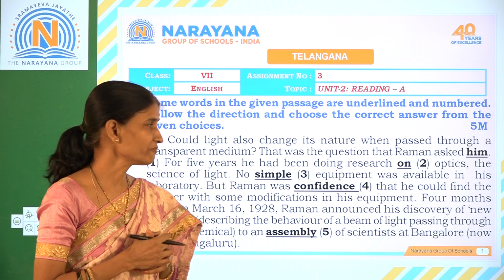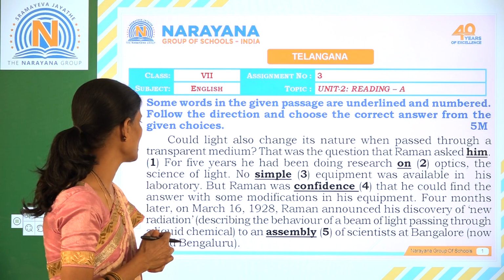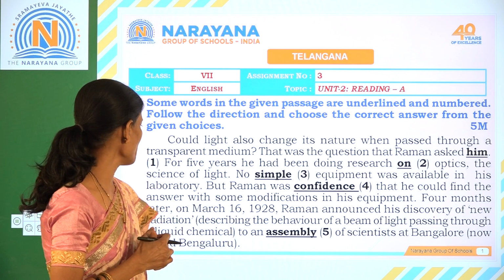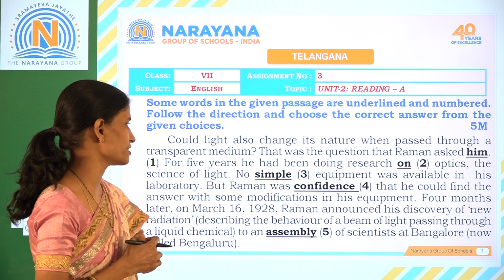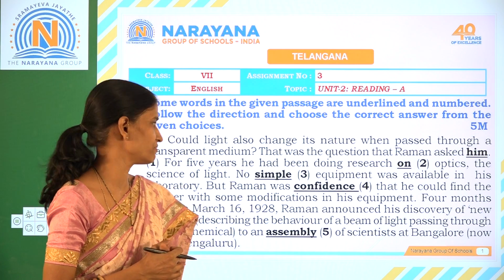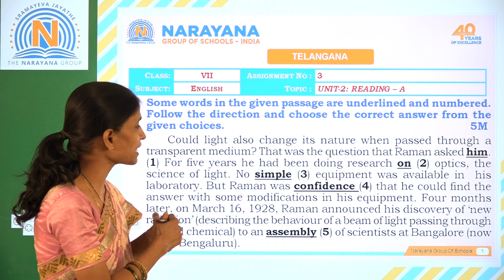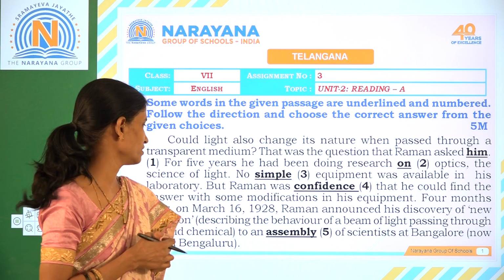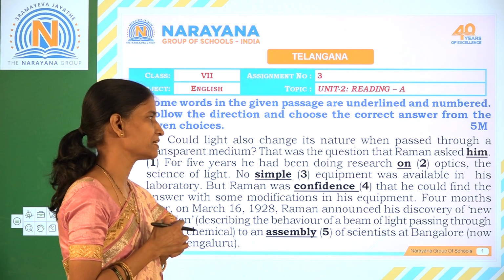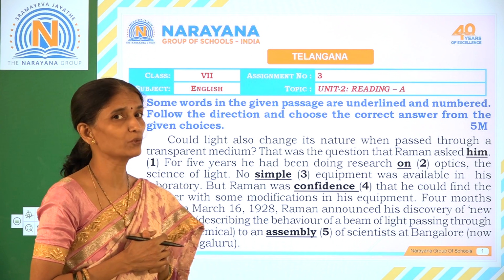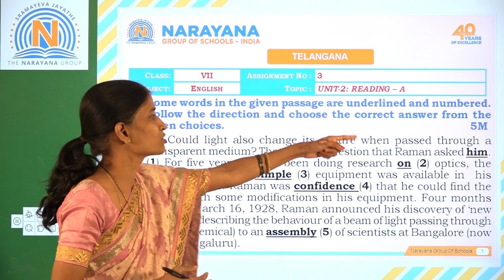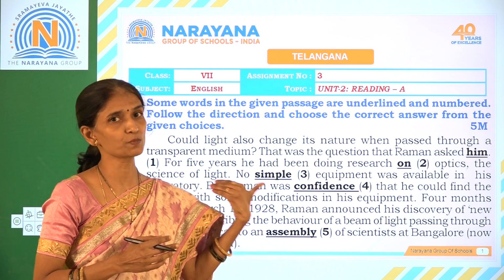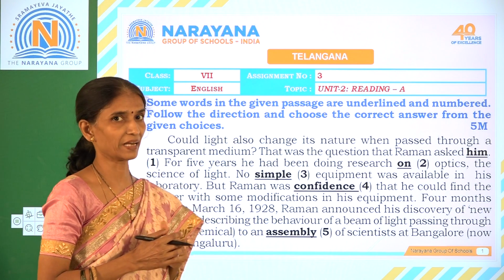But Raman was confident that he could find the answer with some modifications in his equipment. 4 months later, on March 16, 1928, Raman announced his discovery of new radiation, describing the behavior of a beam of light passing through a liquid chemical to an assembly of scientists at Bangalore, now called Bengaluru. So that is the input. So let us see what changes are to be made or what question is posed for the underlined words.